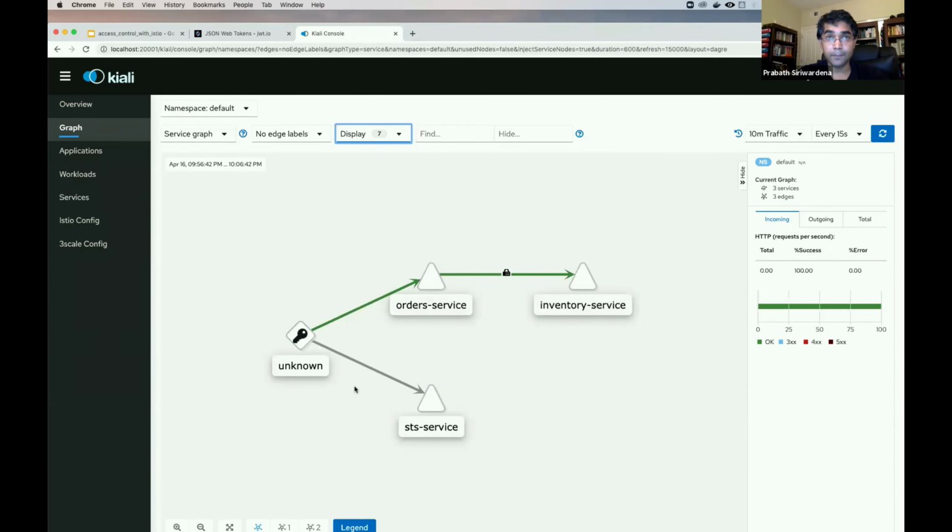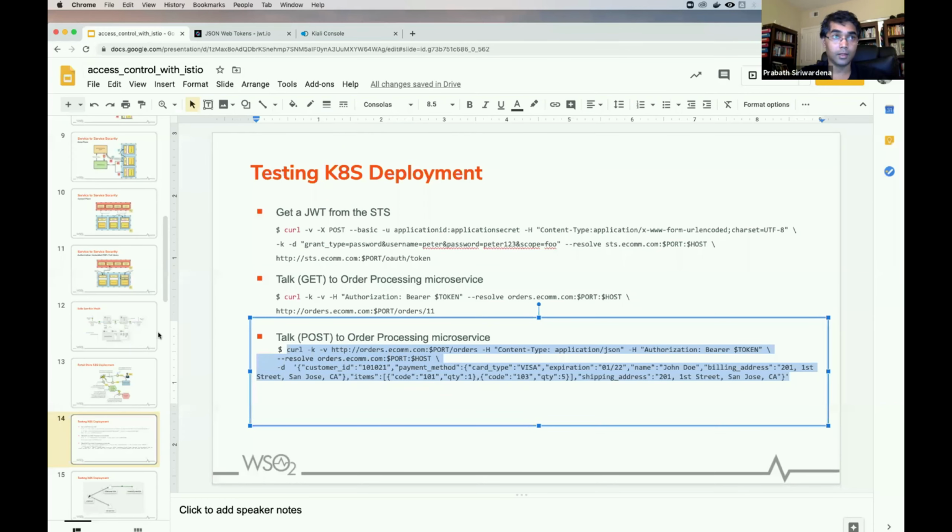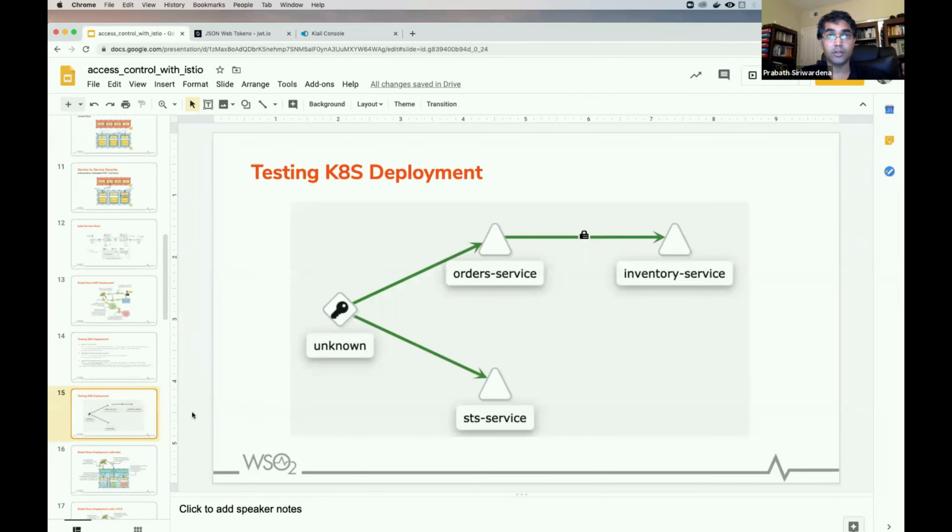So now you can see we didn't do anything at the microservice side to enable TLS or mutual TLS, right? So these are plain HTTP calls, right? So here you can see it is using mutual TLS. That is because since Istio 1.5 onwards, it has auto MTLS enabled. So even if you don't do anything, you will get MTLS enabled for the connection between workloads. Here, since there is a direct connection coming from an external client, it doesn't have MTLS or even TLS enabled. Okay. So this is what we saw now.